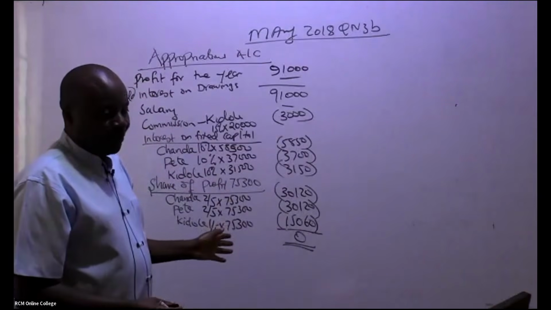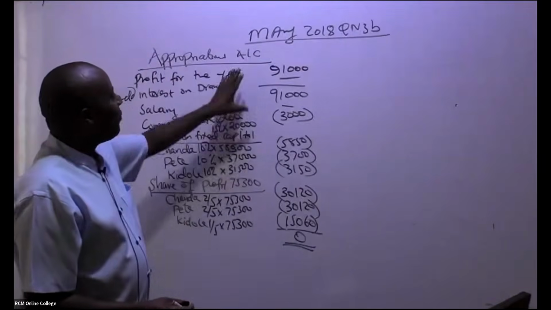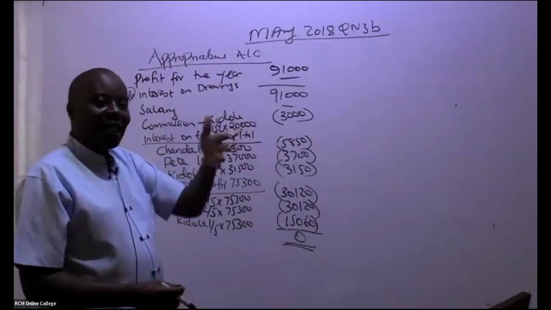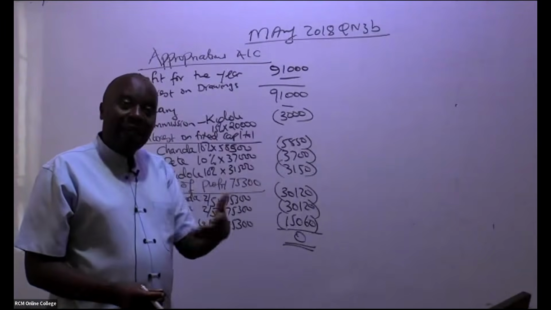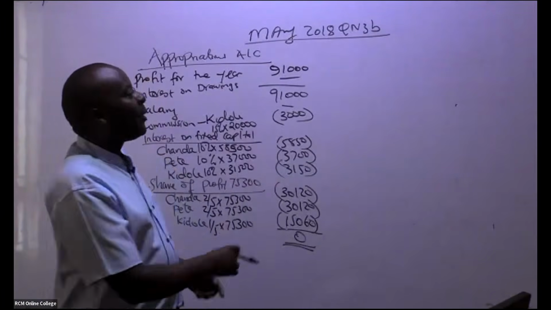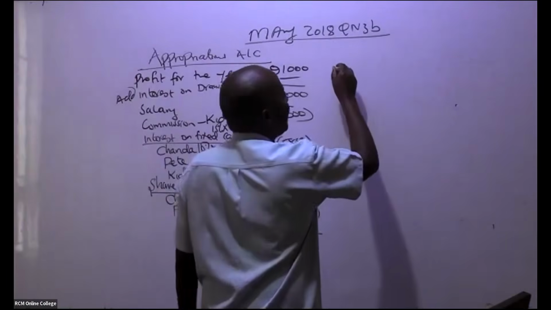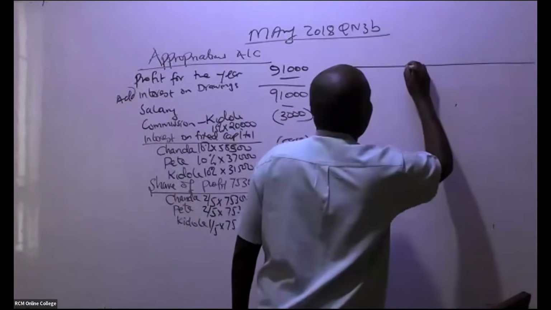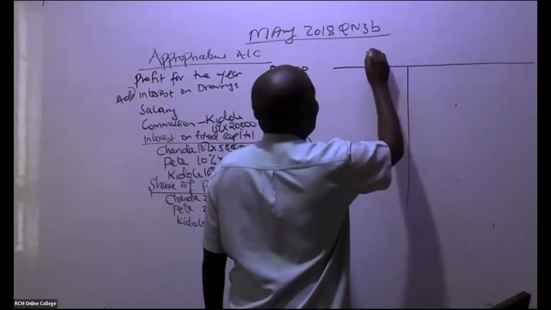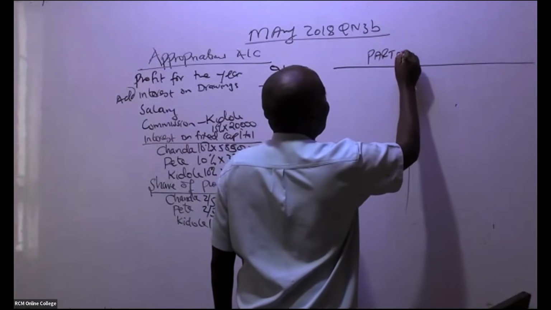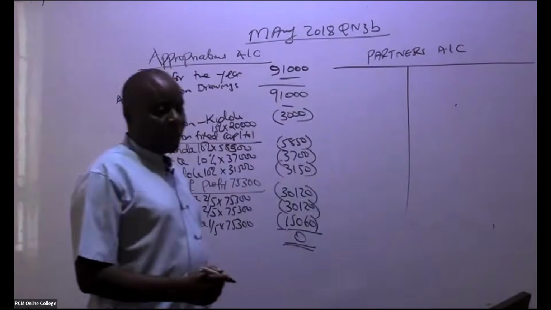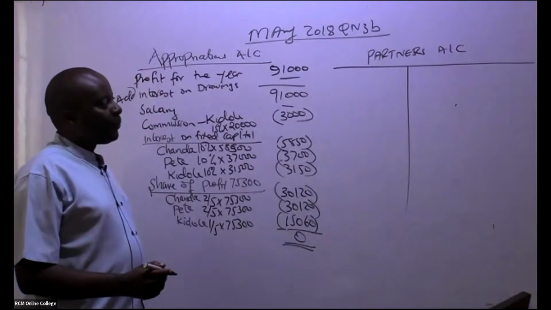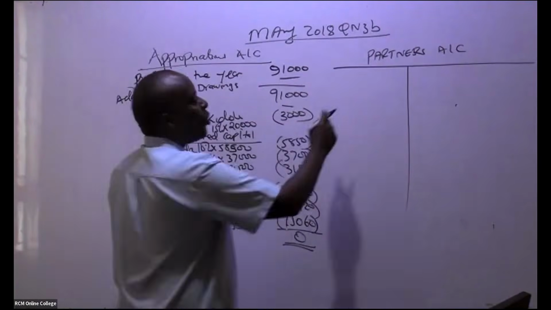Now, once I have this appropriations account, practically, this is something I normally see happening at the end of every year because I run a partnership. So in this case here, you go ahead and give us just an account called partners account. Give us the partners account.